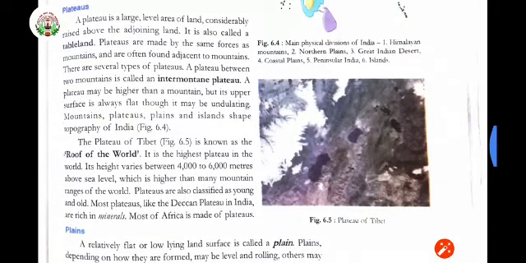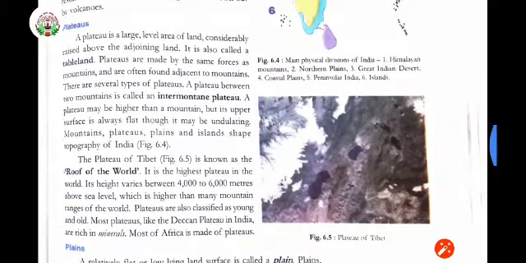In the plateaus so many minerals are found, and so many mining works are done. They dig the places and take out the minerals, and minerals are used in many works, you know that also. Most of Africa is made up of plateau. Okay, the maximum part of Africa is on the plateau only.